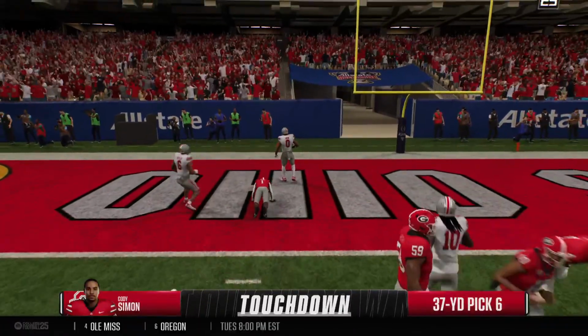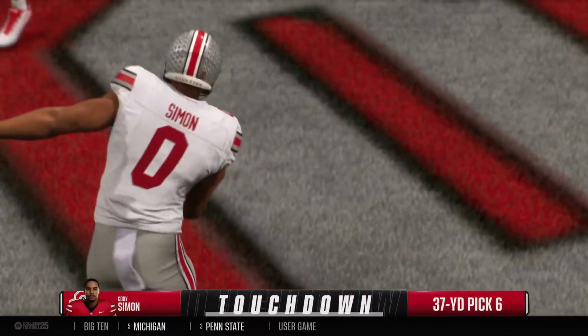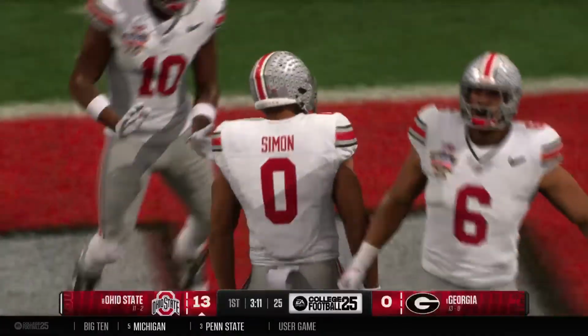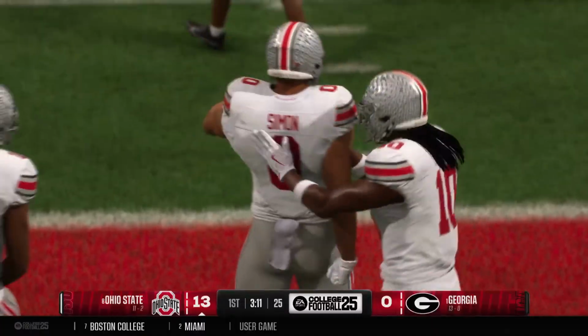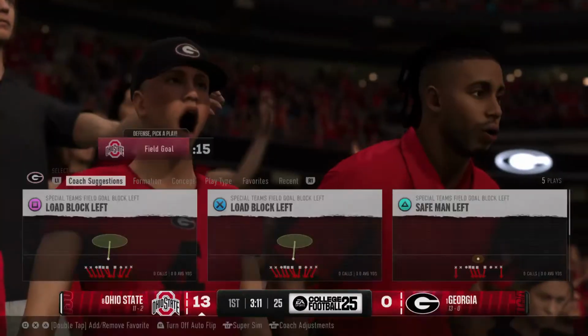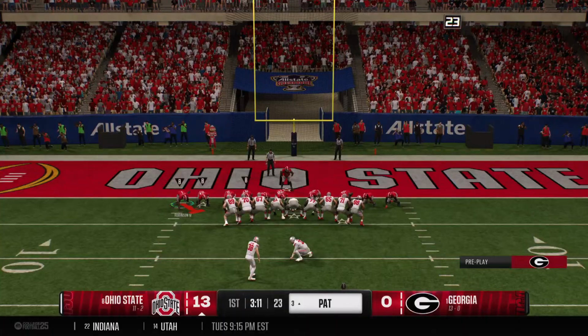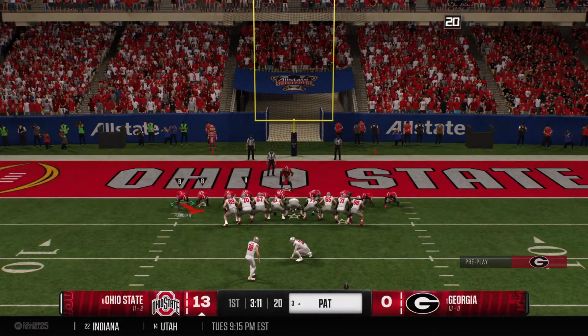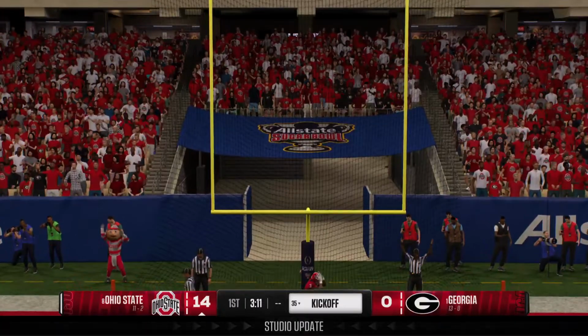Return to pick six. Touchdown, Buckeyes. Great job here by the backer, just mirroring the quarterback, reading his eyes, and then stepping in front of that throw. Comes up with it, and then he goes back to high school, shows you what he can do with the ball in his hands, takes it in for a touchdown. They'll try to add to the lead now with the PAT. With the extra point, the lead is 14.